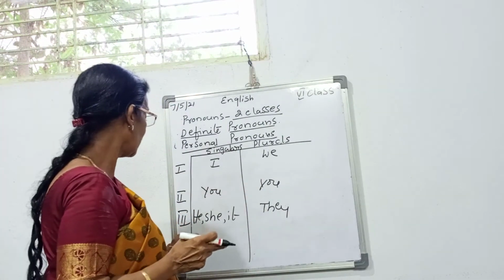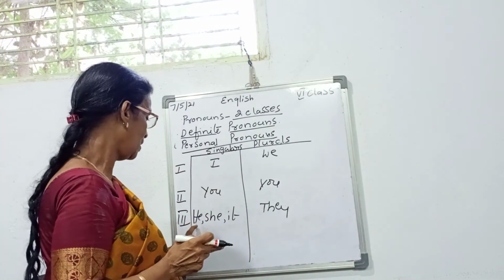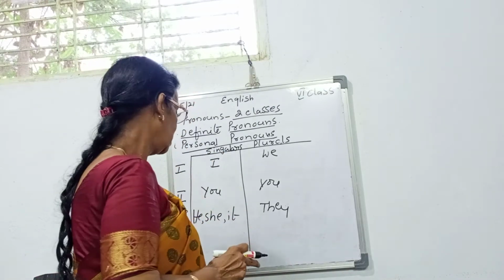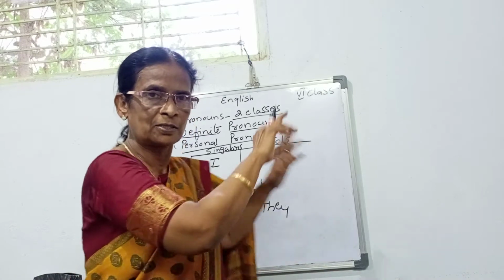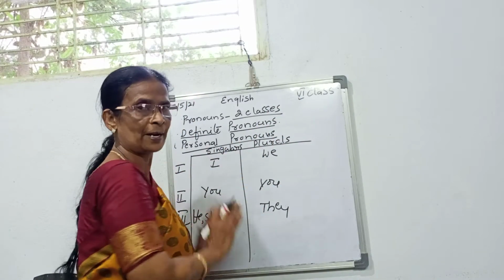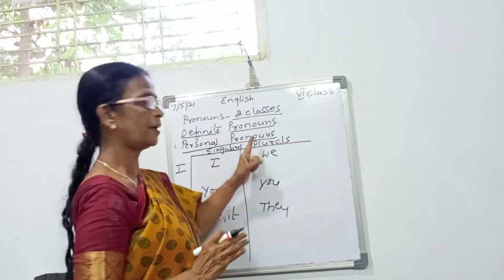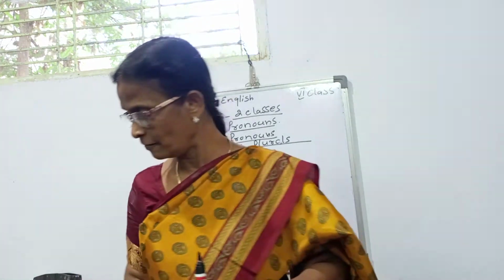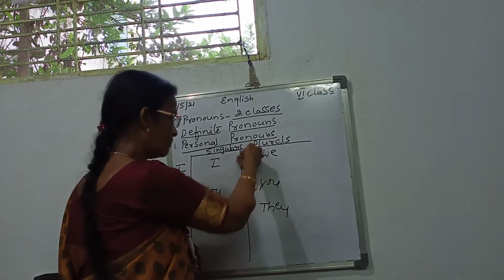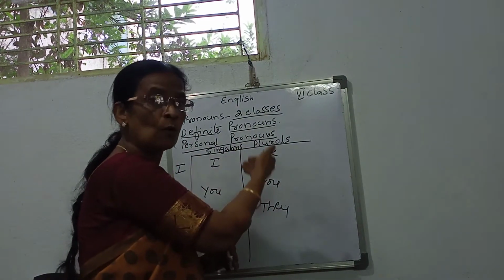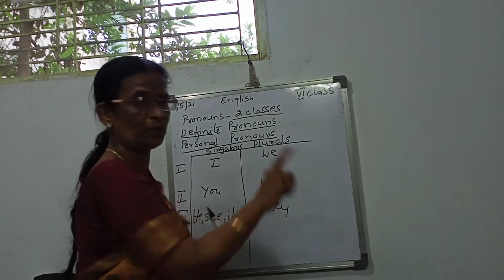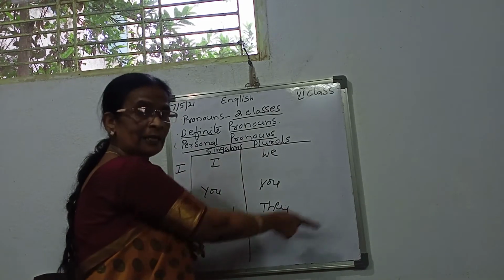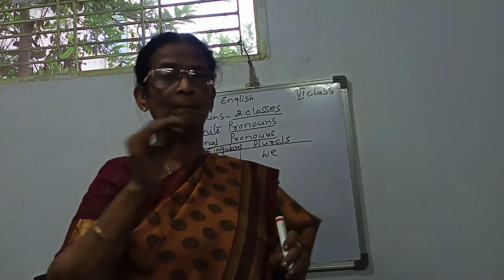Okay? Then third person: he, she, it. These three are known as the singular, and third person plural, they. This is known as the personal pronoun. So under the definite pronouns, number 1 is personal pronoun. You remember this: I, we, you, he, she, it, they. These are known as the personal pronouns.